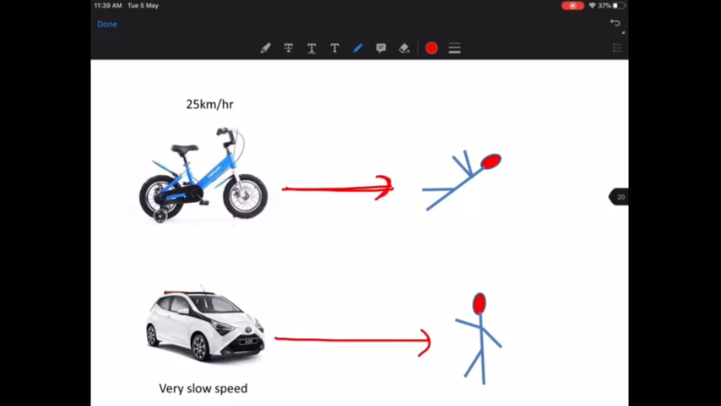Who is going to? Yes, absolutely. It is the cycle that is going to cause much more injury to the person standing on the road than the car. Okay. Now here, what is involved? In the previous case, you said it is the car because the cycle's mass is less. In this case, you said the cycle because the speed is more. So both quantities, mass as well as velocity, are involved in causing injury to the person. Both.